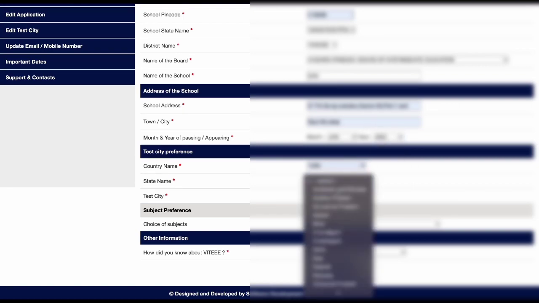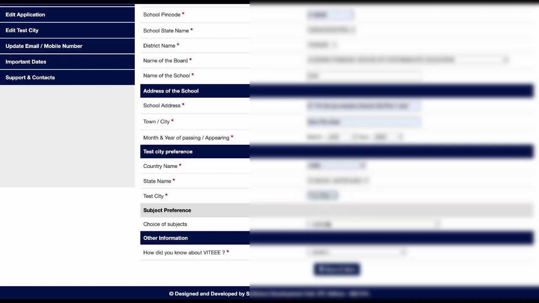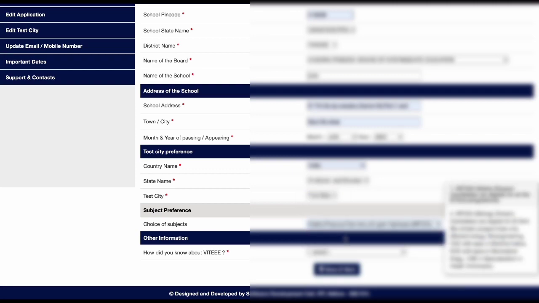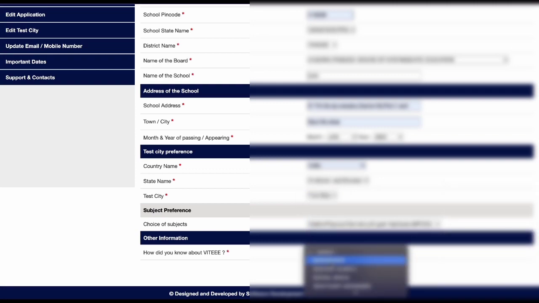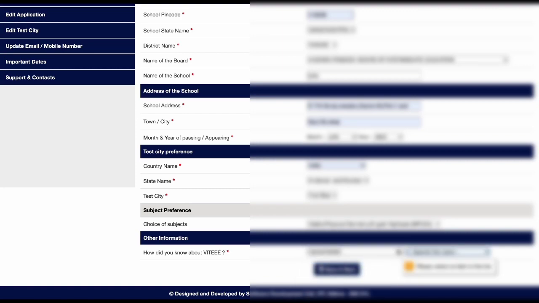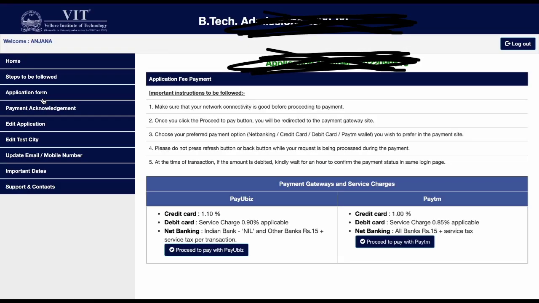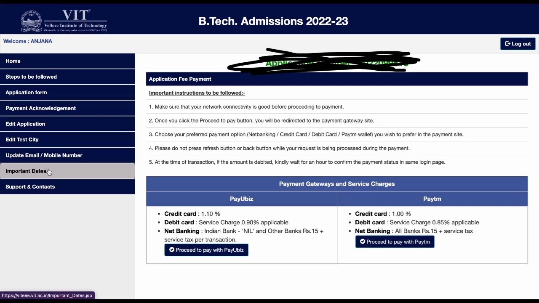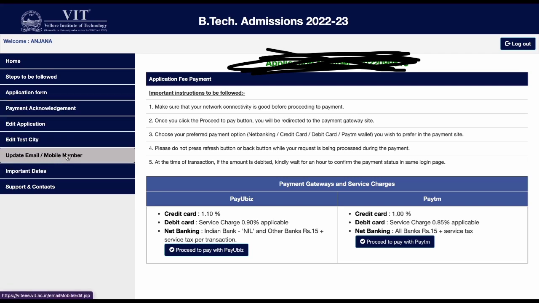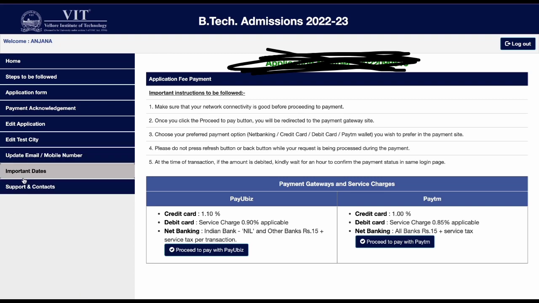So after filling all the details, you need to select the test city preference, which I am putting in now. You have to put it according to the test city where you can give your examination as per your convenience. If it is an offline examination, keeping in mind the current COVID situation, it will be in the test city destination. And if it is online, it is a home-based examination with a proper proctoring system. So now you can do the payment, and then you can review your application.